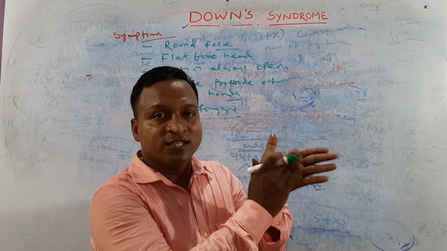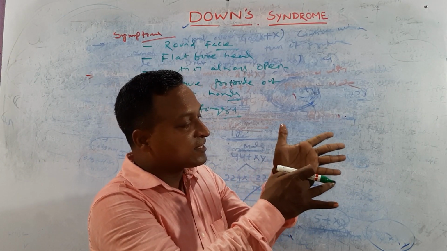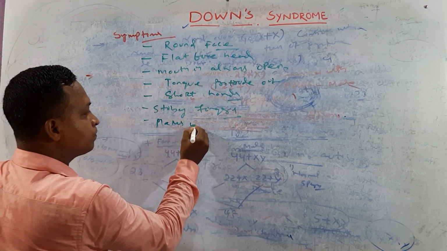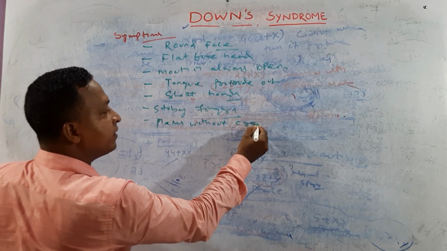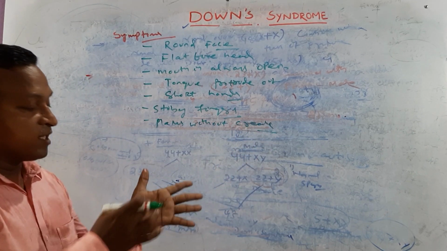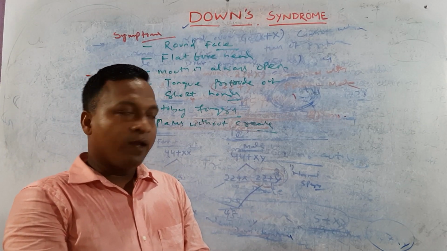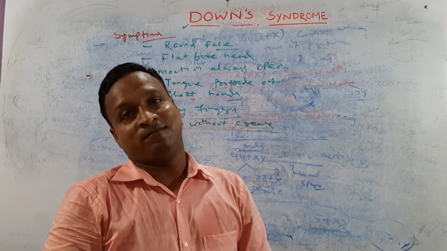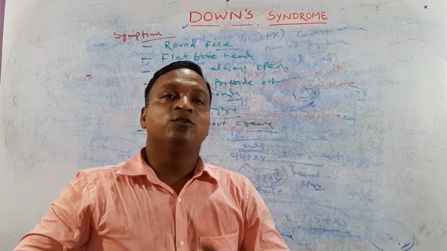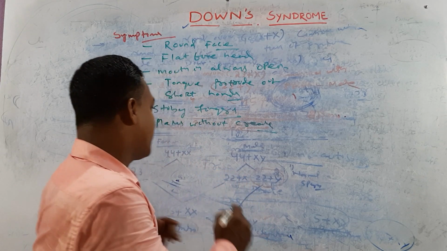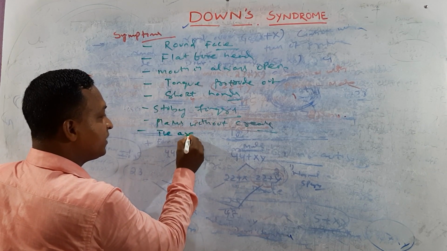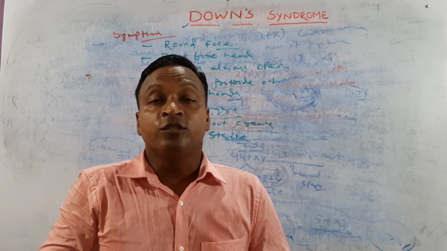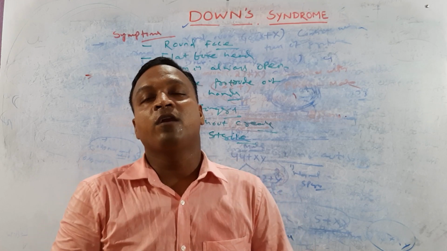Which one? Palm without crease. These lines are called creases. Palms without creases. Creases are basically absent. Okay, if you take the next one, they are sterile. If it is male, it is unable to produce sperm, and if it is female, it is unable to produce ovum. Sterile.